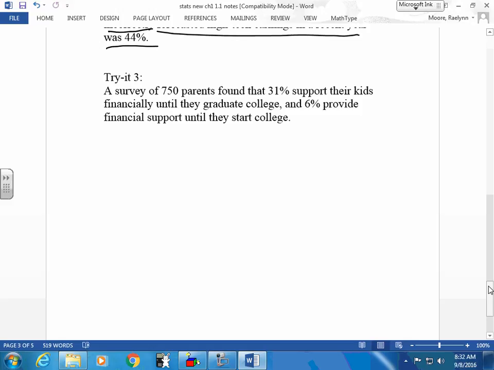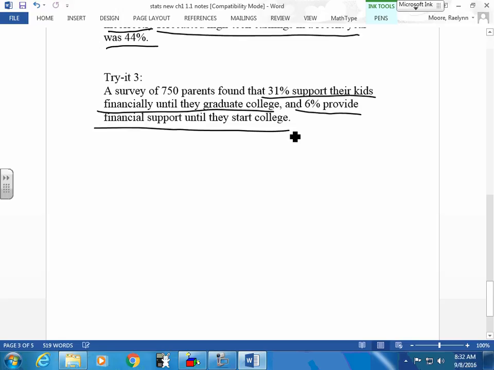So our descriptive statistic is this: 31% support their kids financially until they graduate college, and 6% provide financial support until they start college. So it seems that more people are providing support all the way through college. Can you give me an inference?